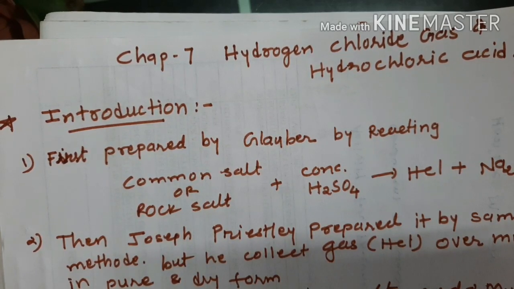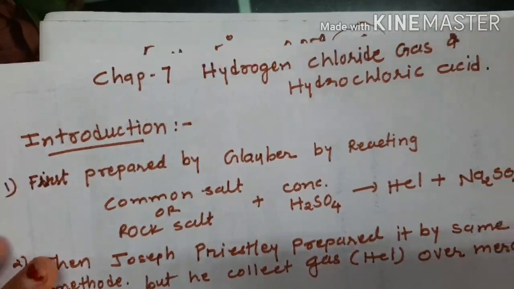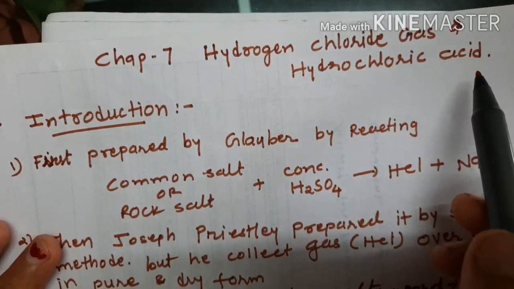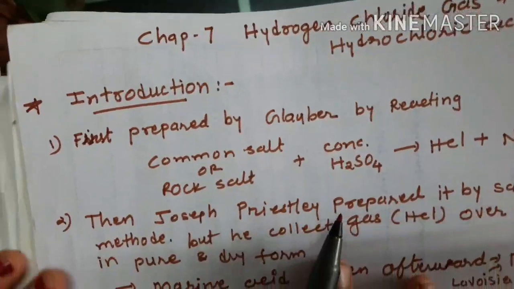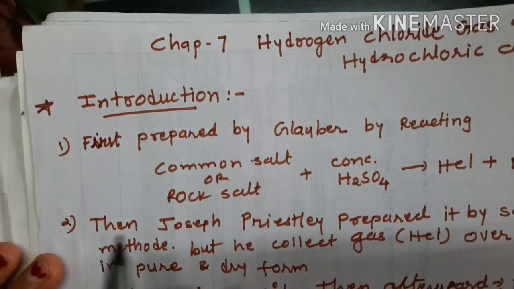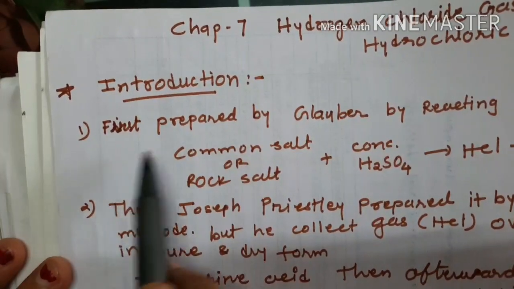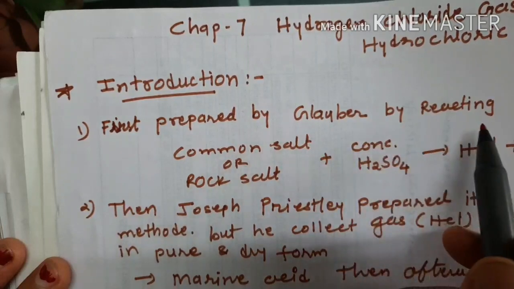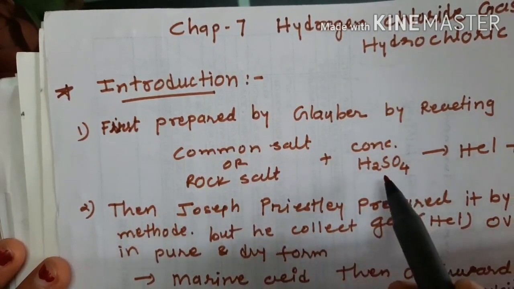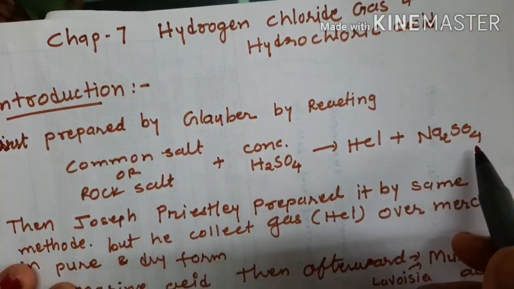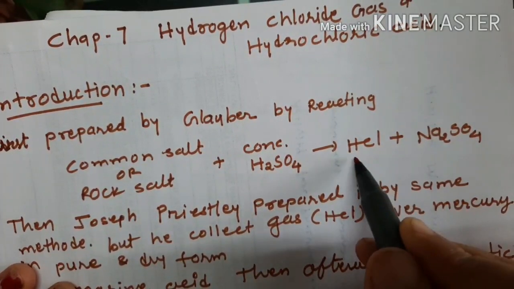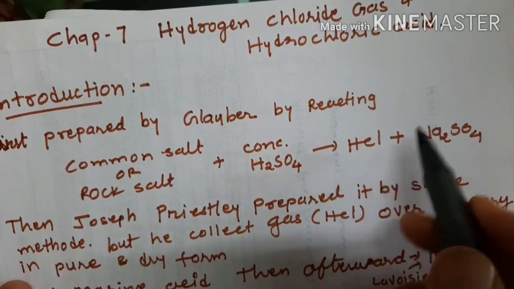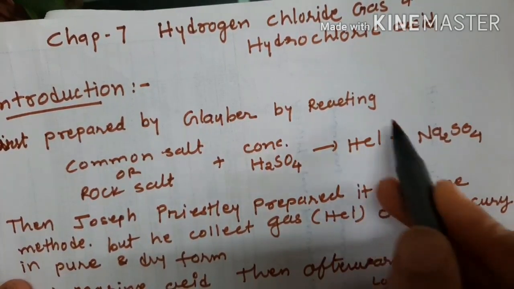Okay, now the next chapter, chapter number 7, which is called hydrogen chloride gas and hydrochloric acid. First we'll take the introduction. What is hydrogen chloride gas? It was first prepared by Glauber. This scientist reacted common salt or rock salt with concentrated acid, and he found HCl plus Na2SO4. He found HCl, but he could not recognize it, so he could not give a name to this compound.